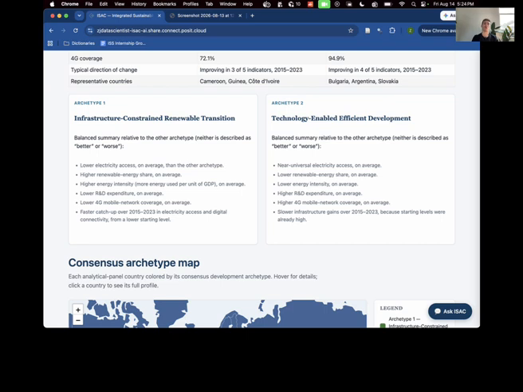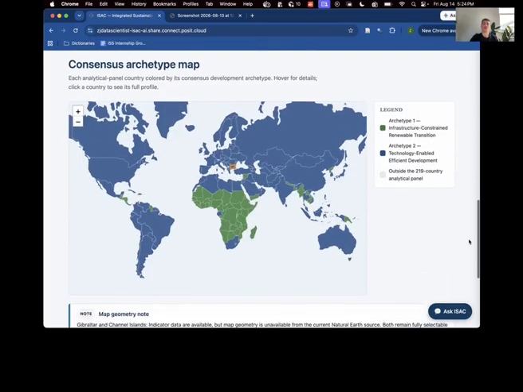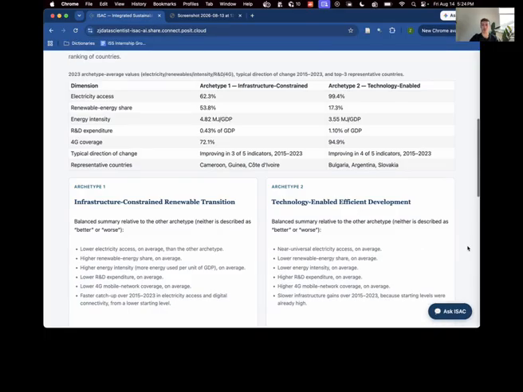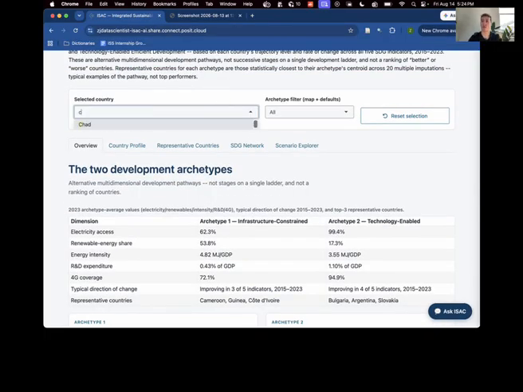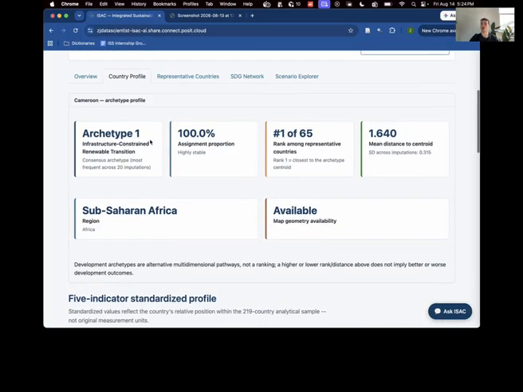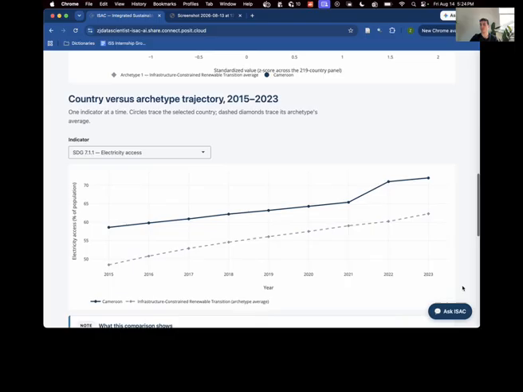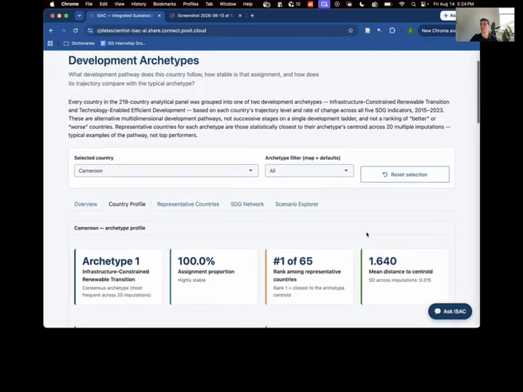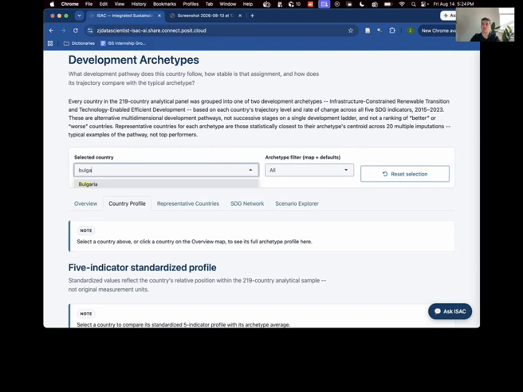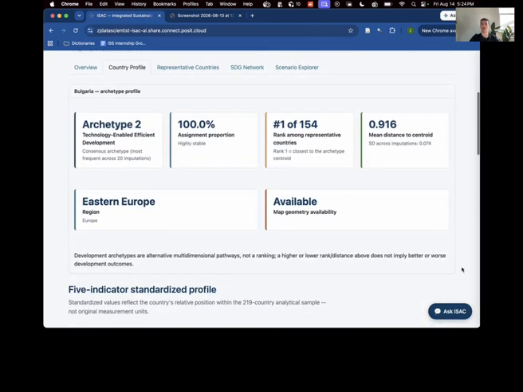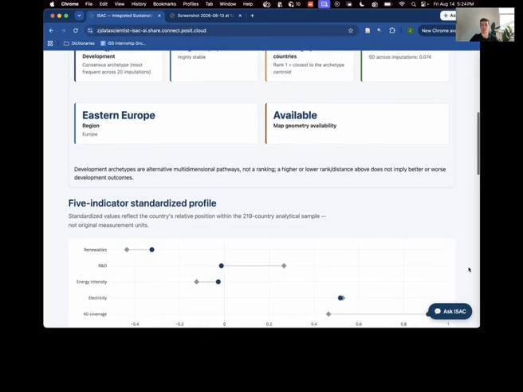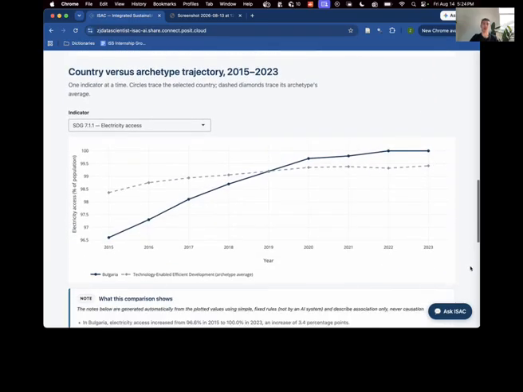These groups were produced from all 5 indicators together, not from a single score. The map shows how those patterns are distributed. Cameroon belongs to archetype 1, infrastructure-constrained renewable transition. Bulgaria belongs to archetype 2, technology-enabled efficient development. I am using them only to make the 2 patterns concrete.